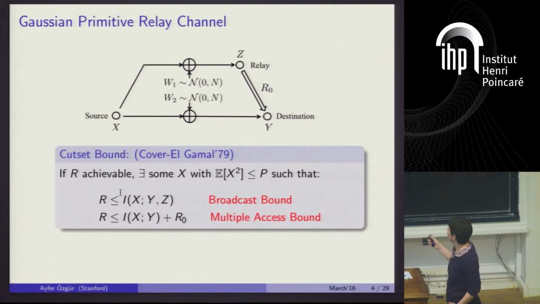Before this, let me just state what the Cutset bound says for this channel model. I will concentrate on a simplified version of this model, without loss of generality, where we assume that the channels in this first stage are symmetric, in the sense that the noise that corrupts both of these channels has the same variance, but they are still independent of each other. And we will assume that the multiple access channel from the source and the relay to the destination has orthogonal components.